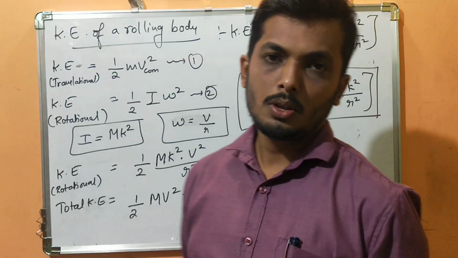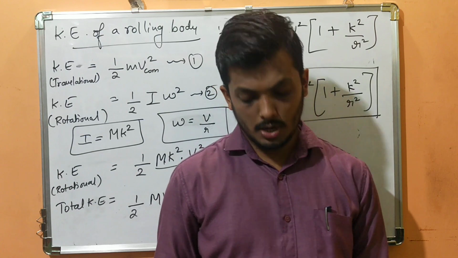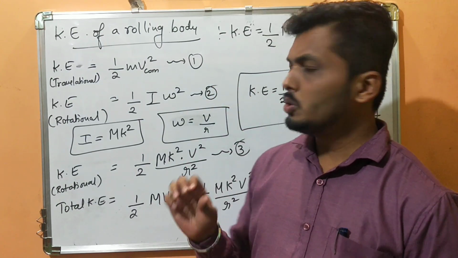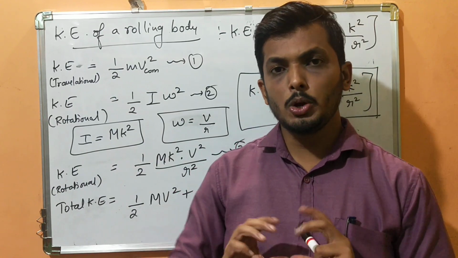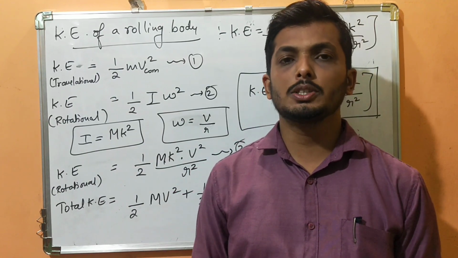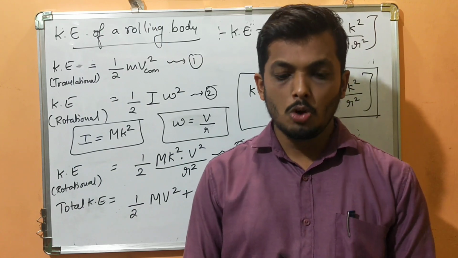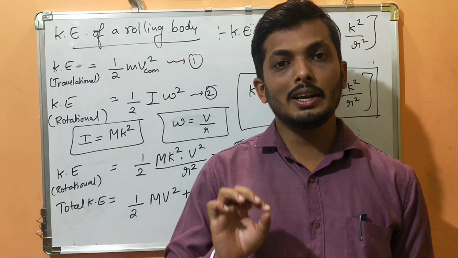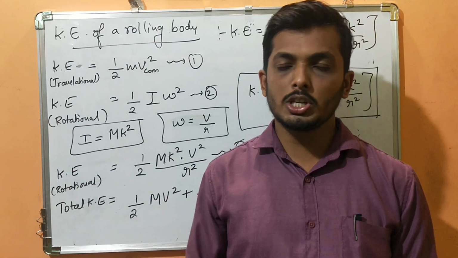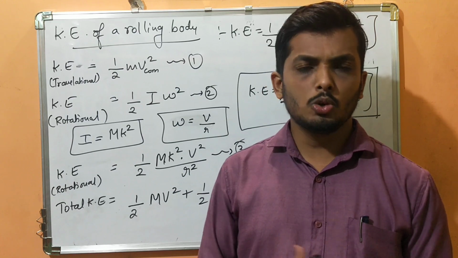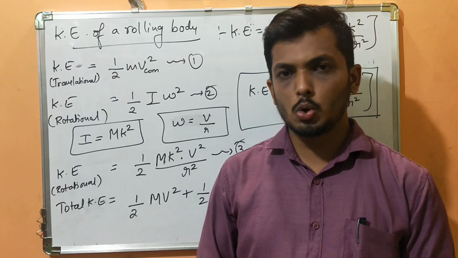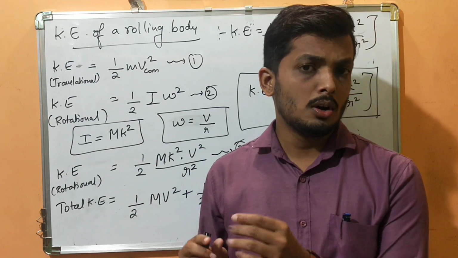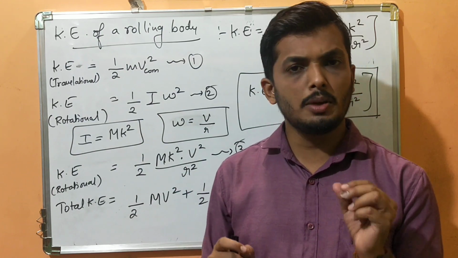Have you understood? So we will stop it here. Next class we'll study the perpendicular axis theorem and parallel axis theorem. In today's class we have just studied pure rolling. What is pure rolling? It's a combination of translational motion and rotational motion. Who is going to give translational motion? A particle which is traveling in a straight line, the center of mass. Who is going to give rotational motion? All the other particles. Add those and you get pure rolling, a combination of pure translational and pure rotational. The word pure has a very important meaning here.